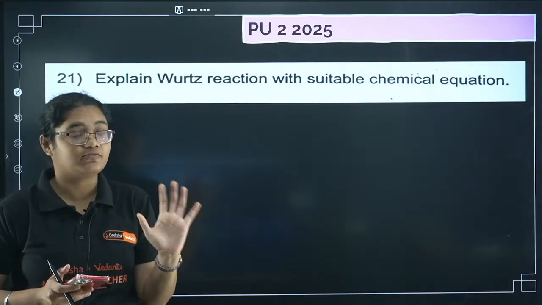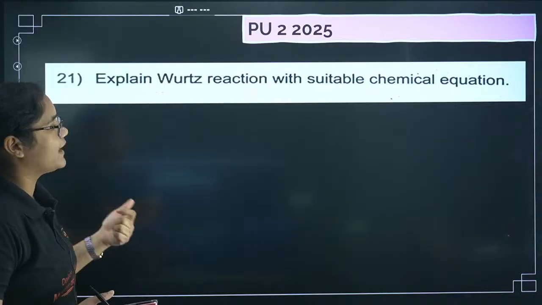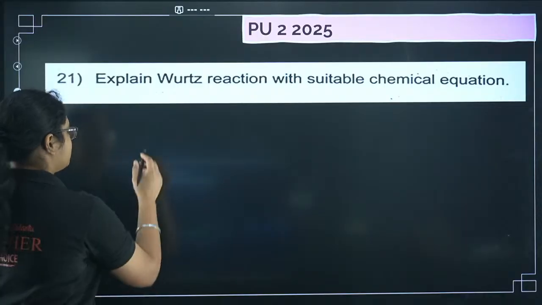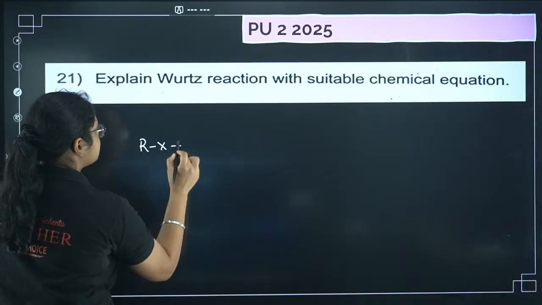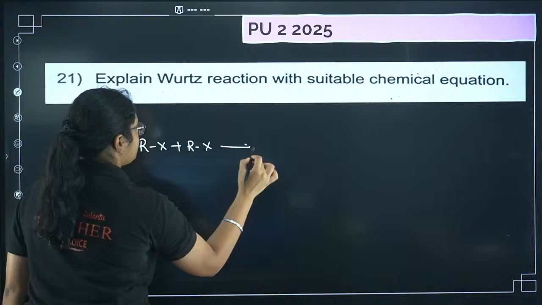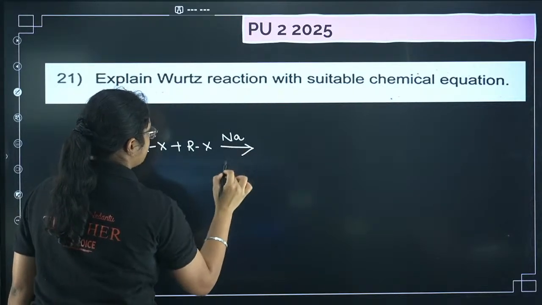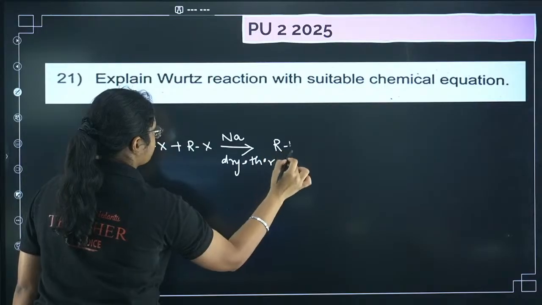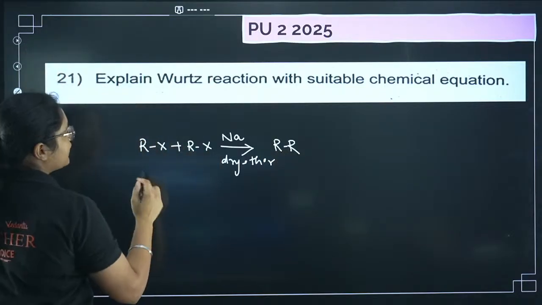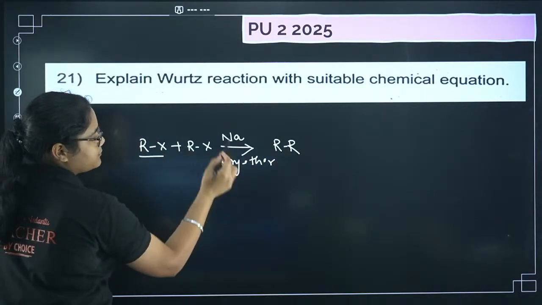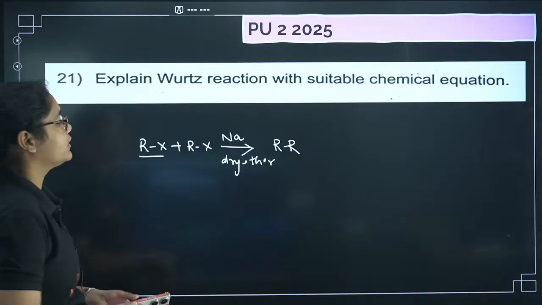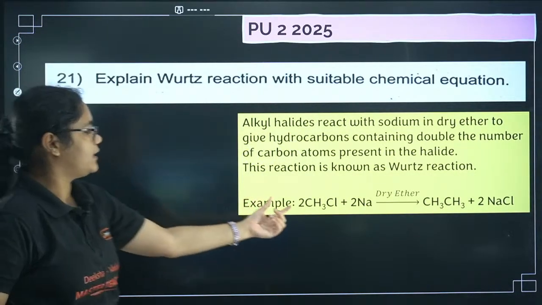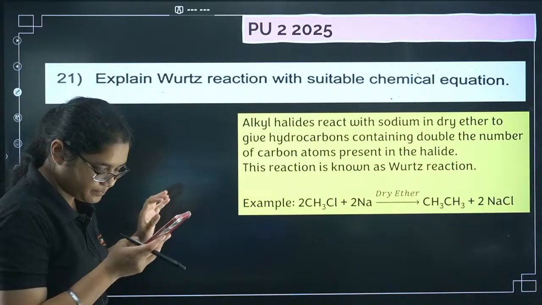Next, let's move to the next question. This was the question that was asked in final PU2 of 2025 board exams, okay. Explain Wurtz reaction with a suitable chemical reaction. Again a name reaction. In Wurtz reaction what we have to take? You have to take RX plus RX, in presence of sodium and dry ether, and that will give you R-R. So you have to explain here, two alkyl halides react in presence of sodium and dry ether to give you alkanes, okay. So I have written this and then you can write down any example here, okay.